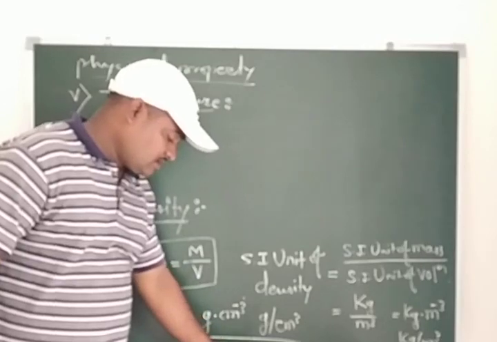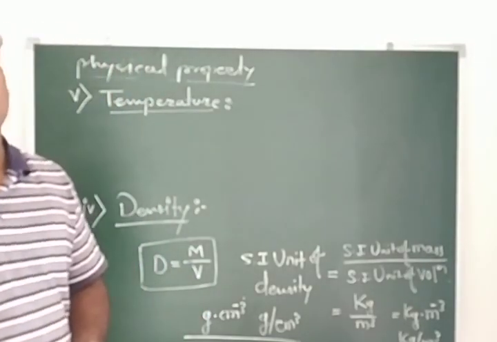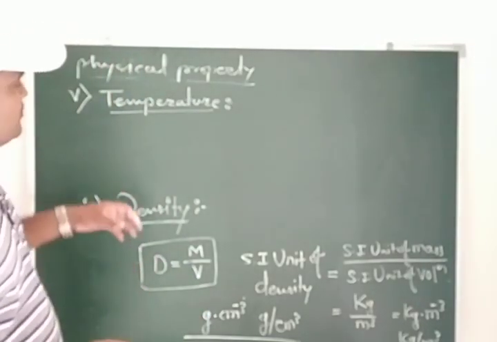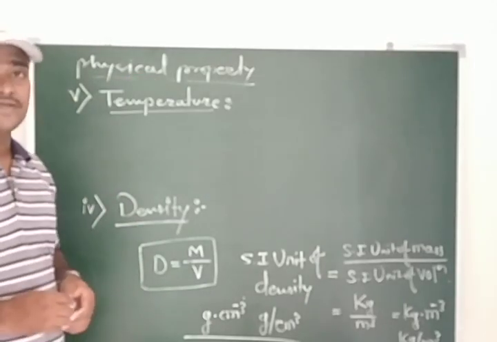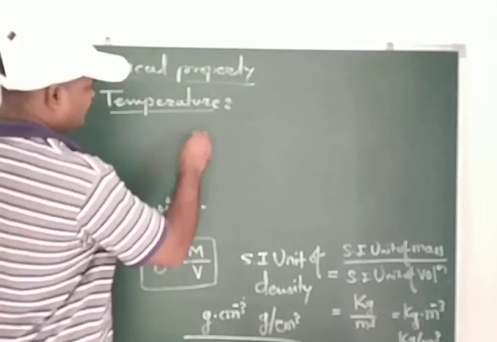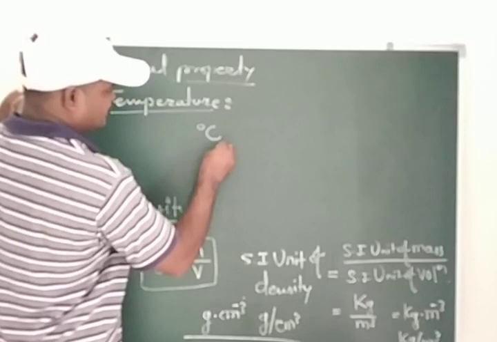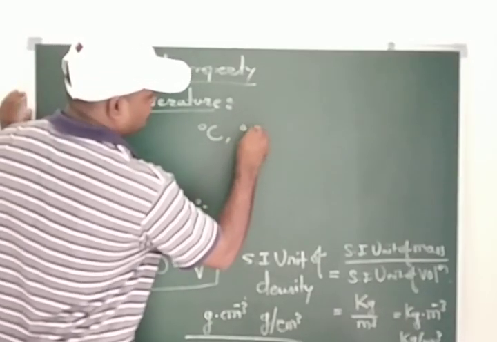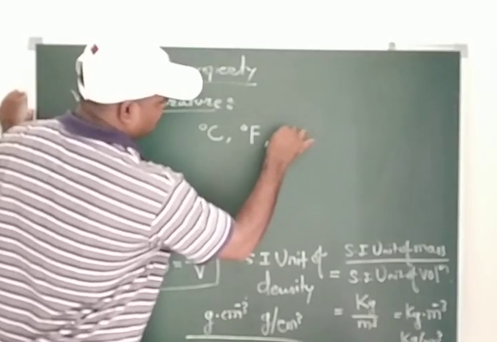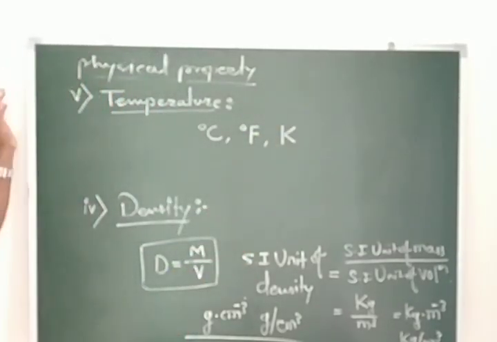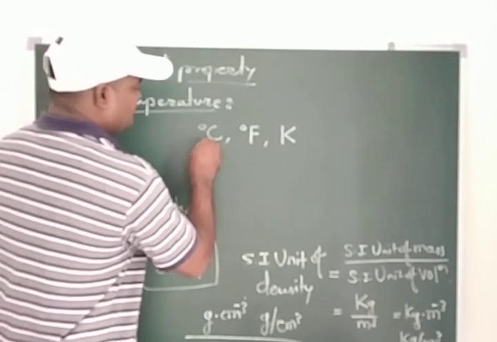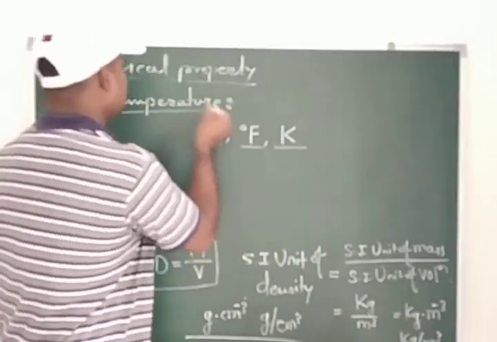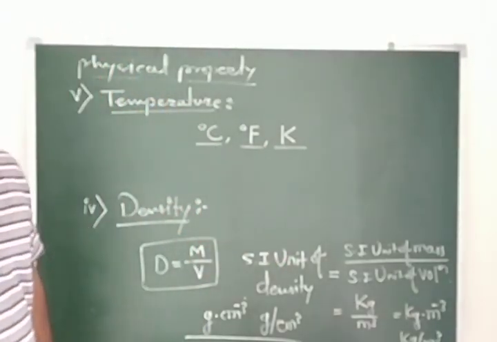There are three common scales used for the measurement of temperature. The first one is degree Celsius, the second one is degree Fahrenheit, and the third one is Kelvin. So students, these are the three different scales by which we can measure the temperature of a body.